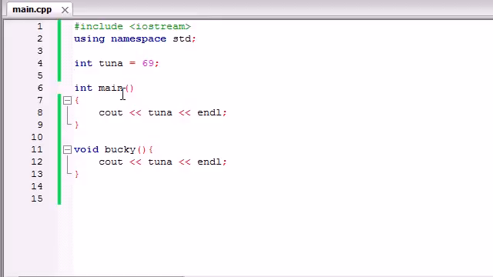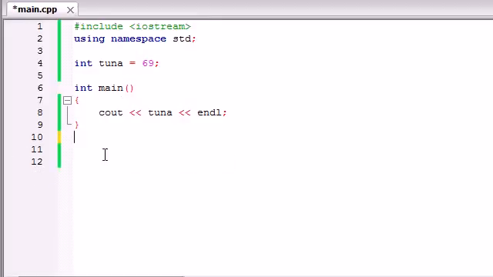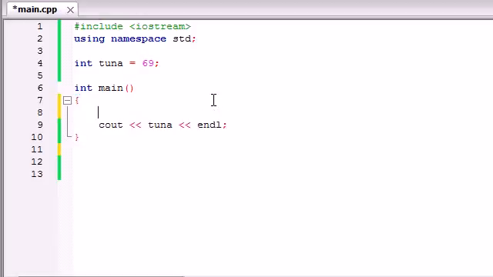But now we come across a little bit of a conundrum, and let's go ahead and delete Bucky for the rest of this tutorial because he was just an example. A dang fine one, but hey, he was an example. What if a user did something stupid like this? They made a variable called tuna outside main, so of course main has access to it, but they made another variable called tuna that's inside main as well. So main can access that one too. So now when you try to print out tuna, it has a choice.